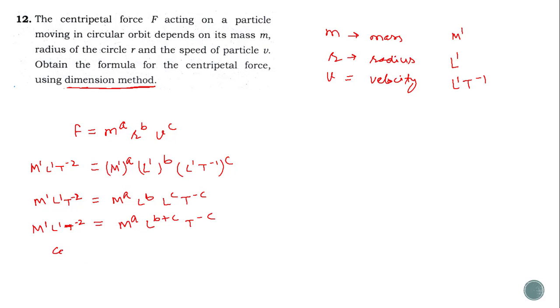Now comparing the dimensions on both sides, we get...